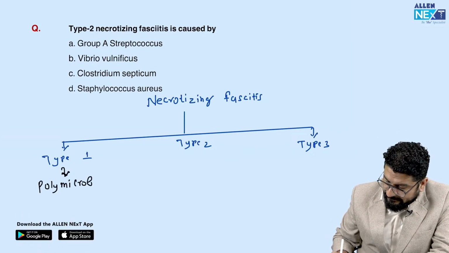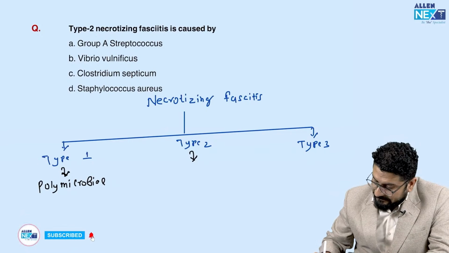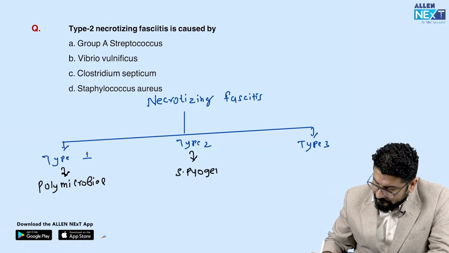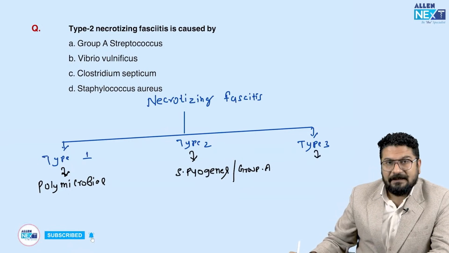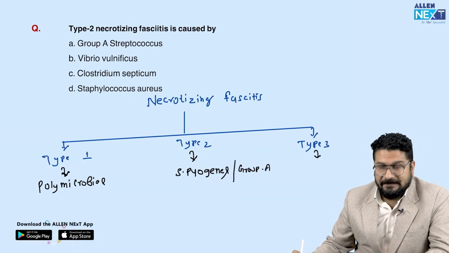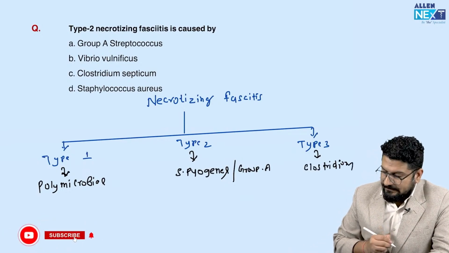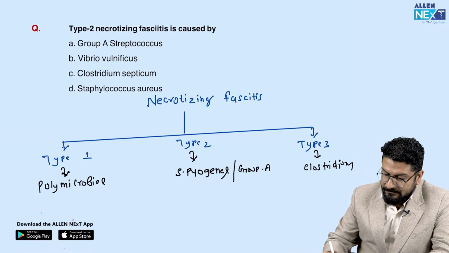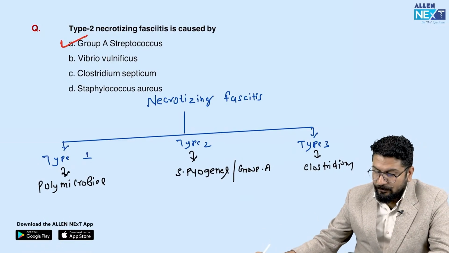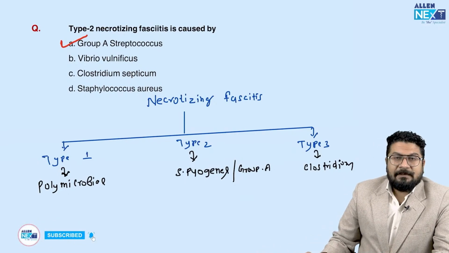We call this polymicrobial. This type 2 is caused by Streptococcus pyogenes, also called group A. Group B is agalactiae. And this type 3 is due to your Clostridium, that is leading to gas gangrene. So understand this. Out of this, remember, type 1 is polymicrobial. They are asking question of type 2. So straightforward, this is due to Streptococcus pyogenes, also called group A Streptococcus. That's very, very important. Again, a microbiology or infectious disease question that they can ask you in exam.